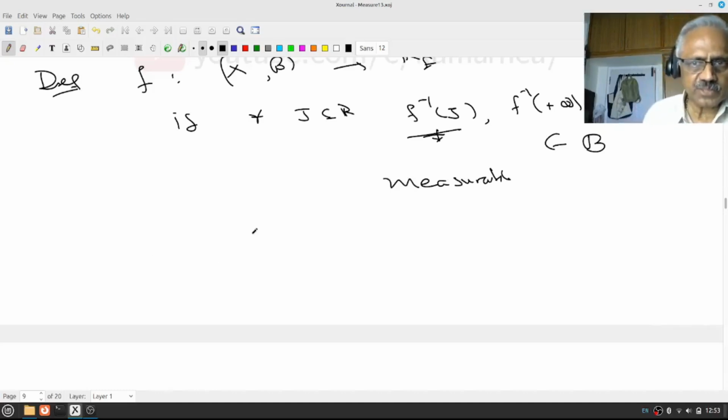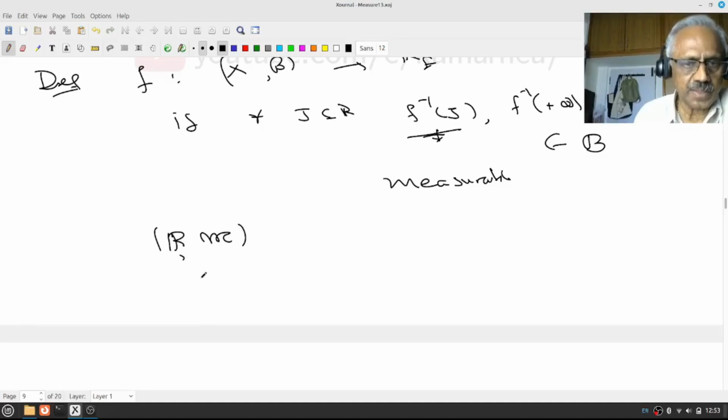For example, just to have an idea about this, let us look at R with our Lebesgue measurable sigma algebra. And let us look at E, which is a non-measurable set.